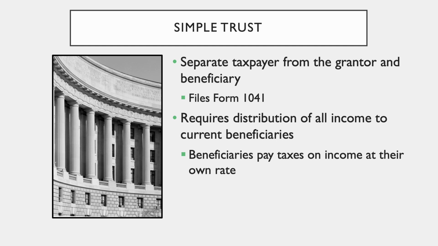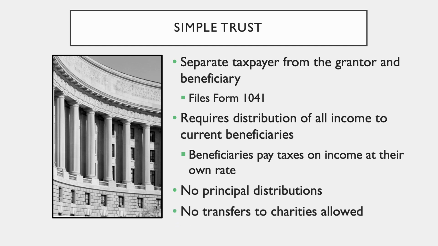This often results in lower taxes than the trust would have to pay, although that may not be true for high-income earners. A simple trust does not make distributions of trust principal to beneficiaries, only of trust income. Furthermore, a simple trust cannot make distributions to charities.